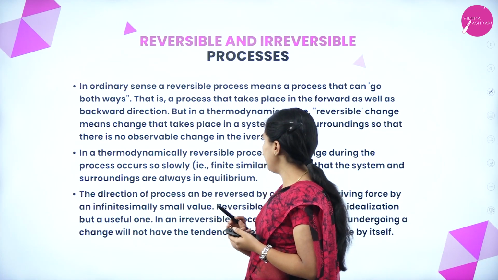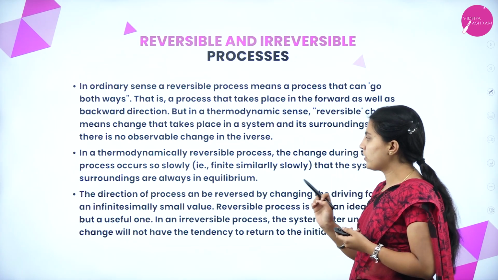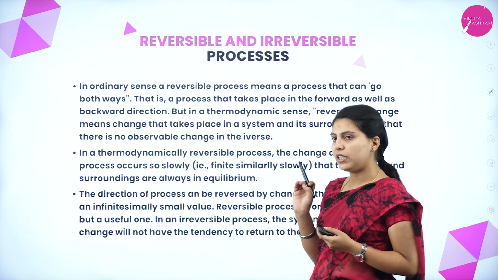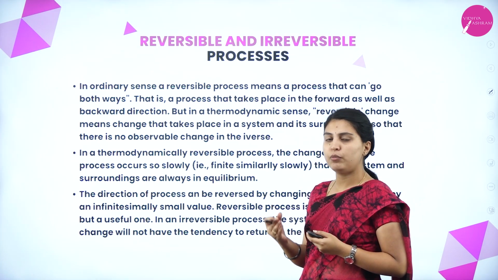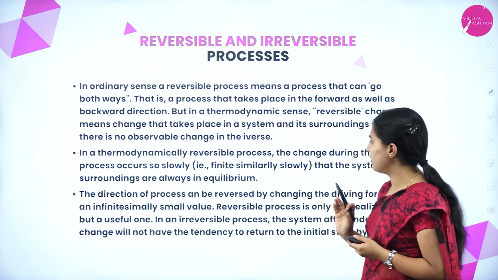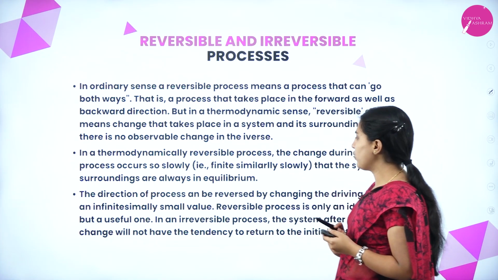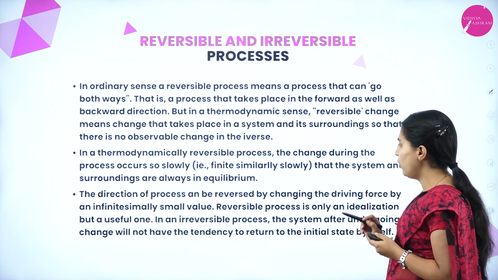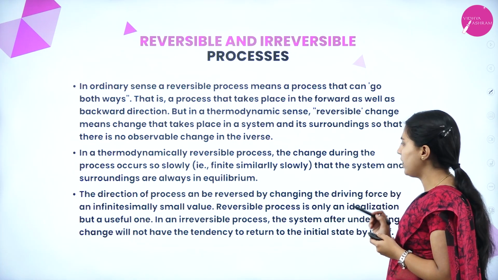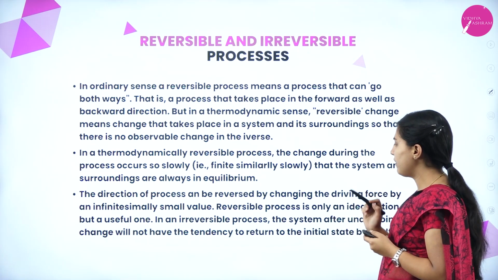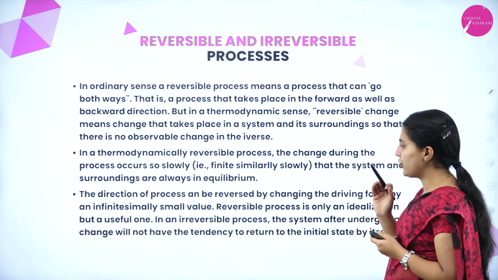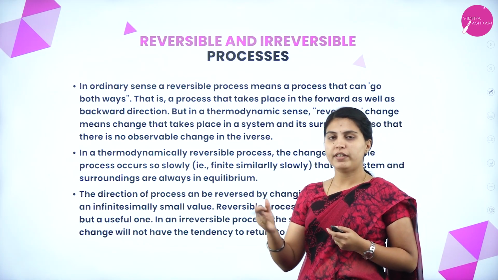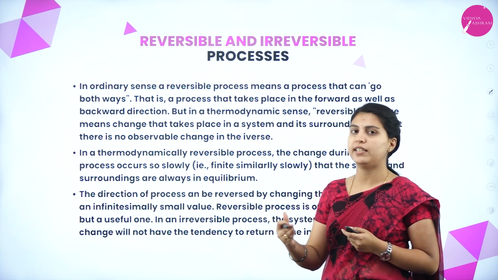In a thermodynamically reversible process, the change occurs so slowly that the system and the surroundings are always in equilibrium. The reaction moves very slowly, that is, infinitesimally. The direction of a process can be reversed by changing the driving force by an infinitesimally small value. A reversible process is only an idealization, but a useful one. In an irreversible process, the system after undergoing a change will not have the tendency to return to the initial state. Whatever series of changes has taken place, it will never go back to its initial state.